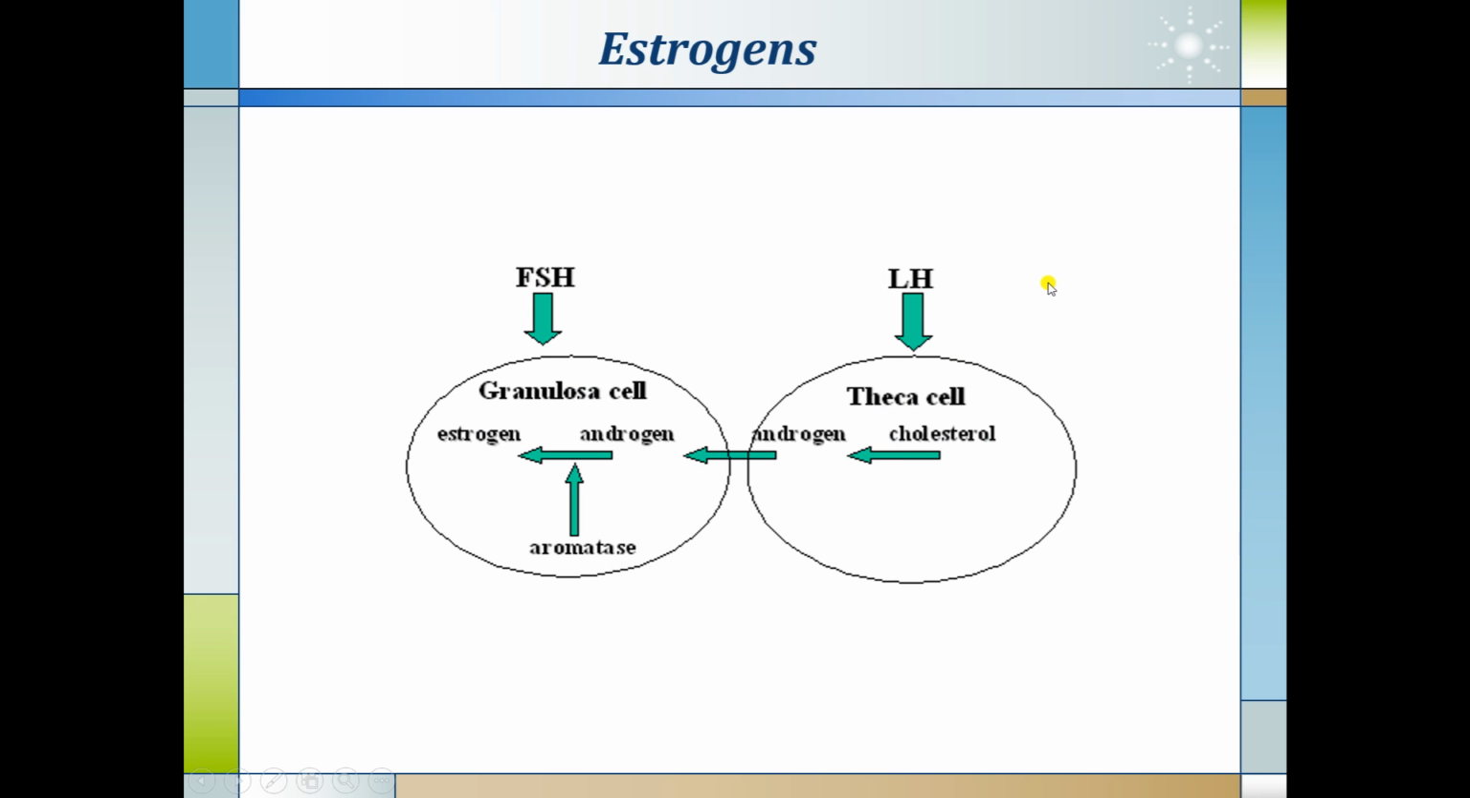As discussed in the previous slide, LH will stimulate the theca cells of the ovaries, which transform cholesterol into androgen. Androgens are converted into estrogen in the granulosa cell under the influence of aromatase, and this aromatase enzyme works under the influence of FSH only. So the presence of both LH and FSH is required for the production and functioning of estrogen inside the body.